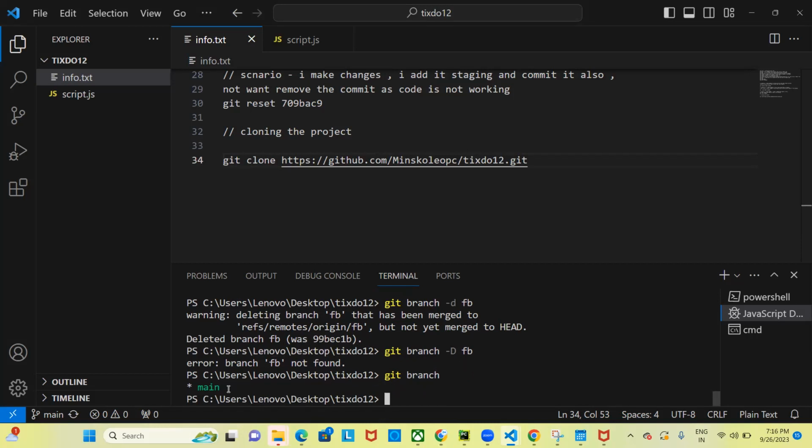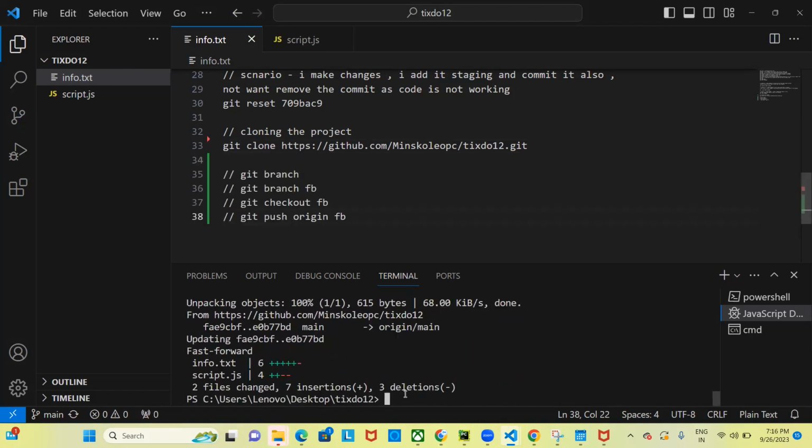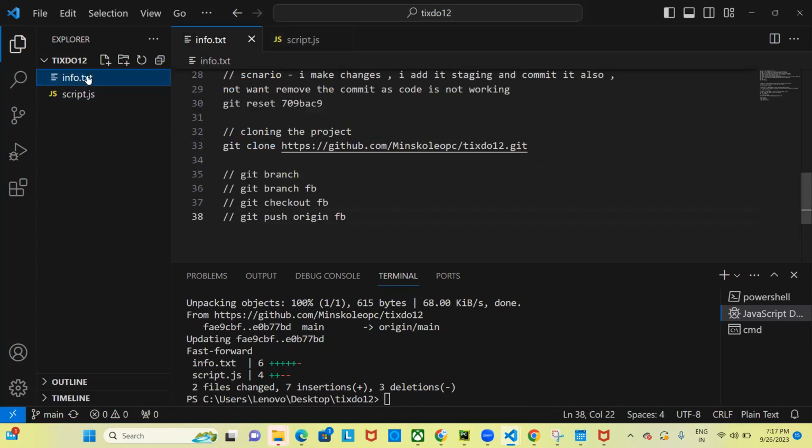Now you understand this. This is the main branch now. The main branch is not updated. I have added additional code from the fb branch to the remote branch, but my local main branch is not updated. So I will say git pull. I'll be pulling the code. When I pull the code, this line has come, right? So now my local main branch is also updated with the fb branch code, right?